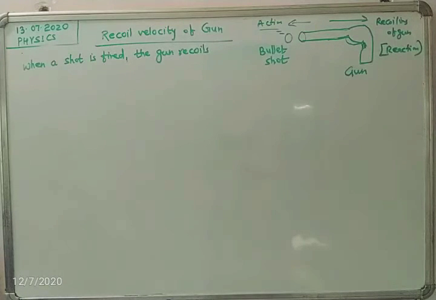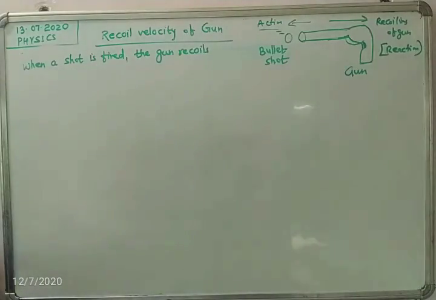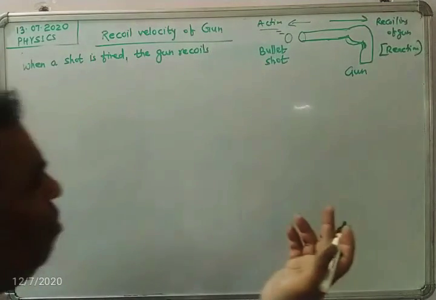So when the shot is fired, it leaves the barrel with a certain force, and that force is the action force. The outgoing shot causes a reaction on the gun, an equal and opposite force acting on the gun, and it recoils. Students, before firing, both the gun and the bullet shot are at rest. So initially, what is the total momentum? We will say nothing, absolutely zero.